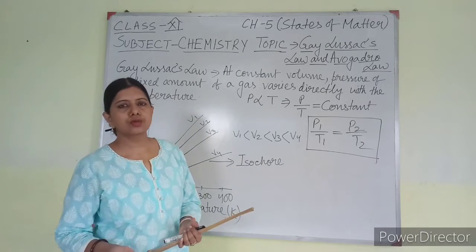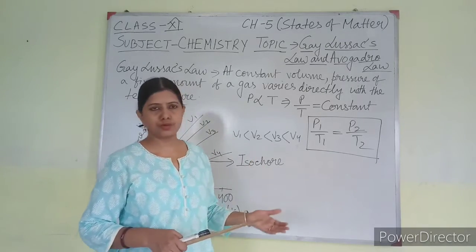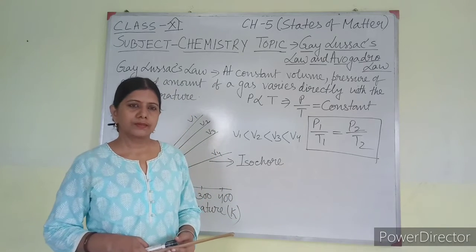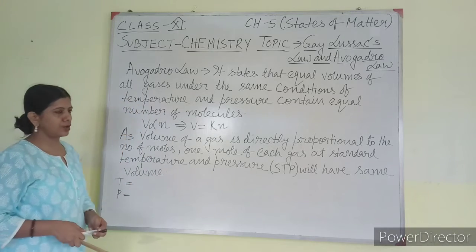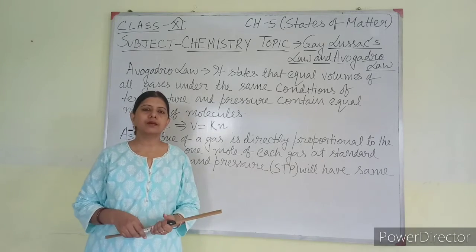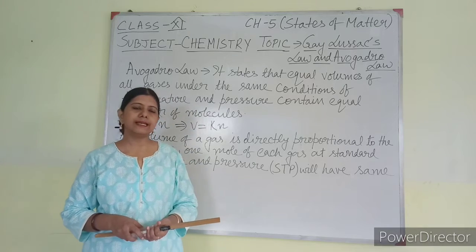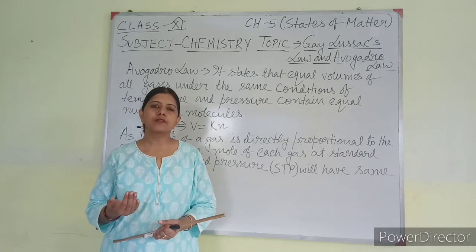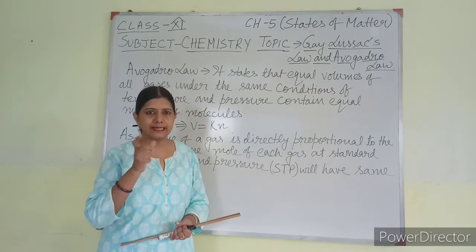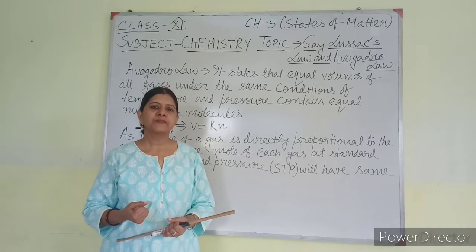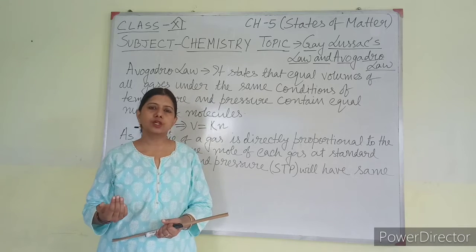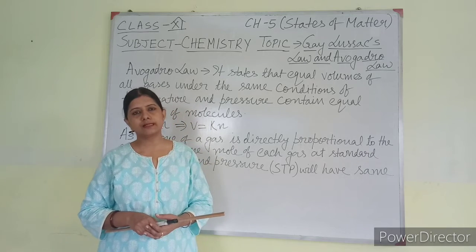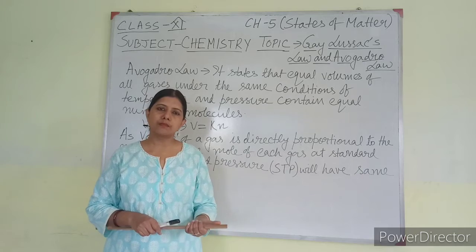Now next I am going to discuss Avogadro's law. So today's next topic is Avogadro's law. You have learned from the junior classes, class 9 and 10, the Avogadro number, that is a constant number. 1 mole of any substance contains a fixed number of entities, that is particles. It can be atoms, molecules or ions: 6.022 into 10 to the power 23. This one is your Avogadro number.